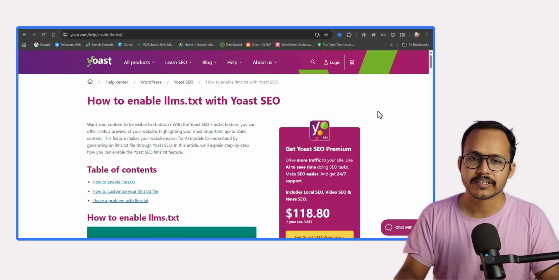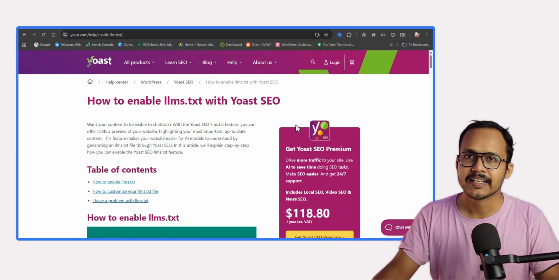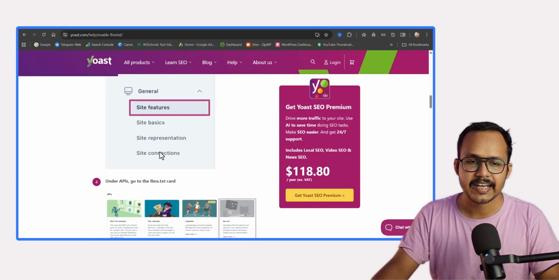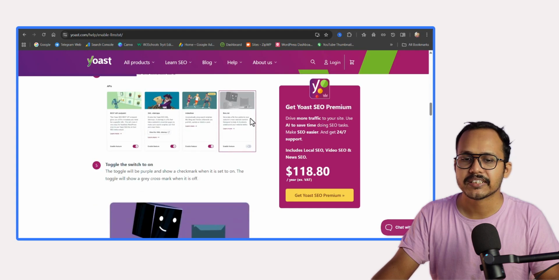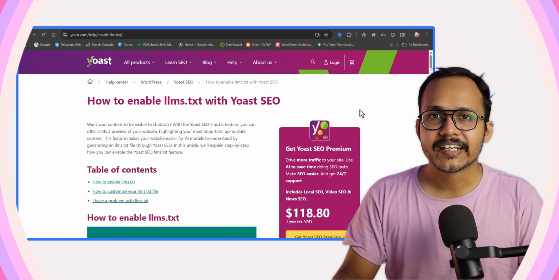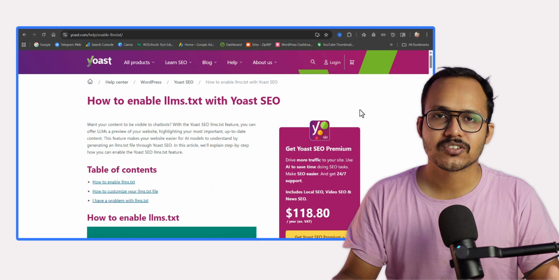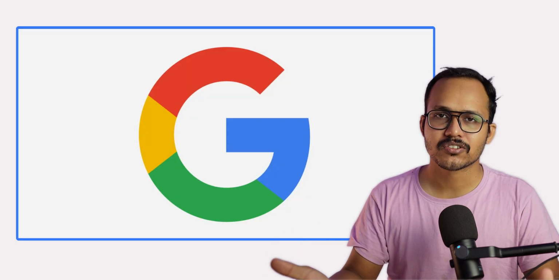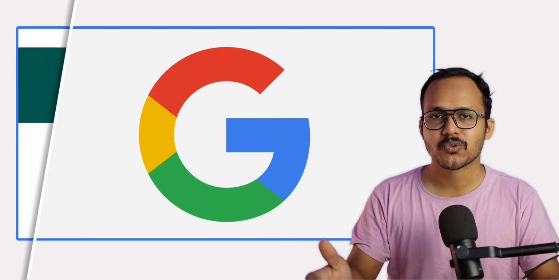But if you still want to create it, then you can install Rank Math and easily enable the LLMS.txt file. If you are using Yoast SEO, you can go to your settings, go to site features, and enable the LLMS.txt file. But I recommend that you should not create an LLMS.txt file. There is no use. Even Google doesn't recognize this file, so there is no SEO benefit.